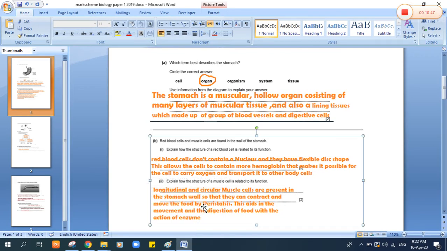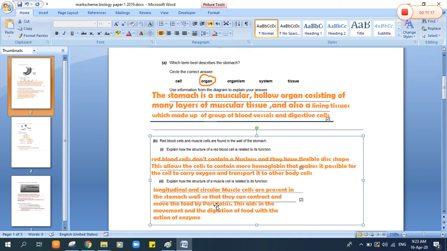Okay, let's say it again. How are the longitudinal and circular muscle cells helping in the function? What is the function of the muscles? Yeah, to contract and relax. So the longitudinal and circular muscle cells are present in the stomach wall so that they can contract and move the food by peristalsis.